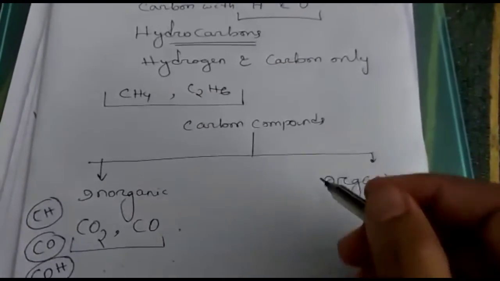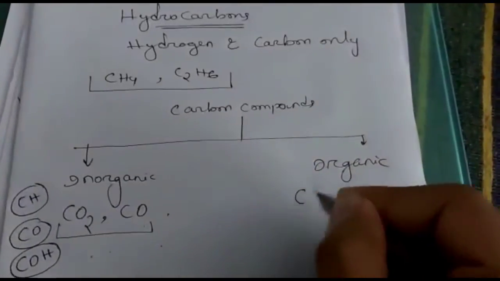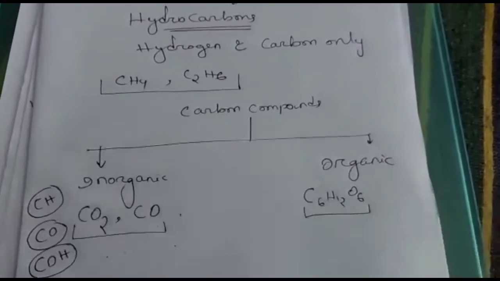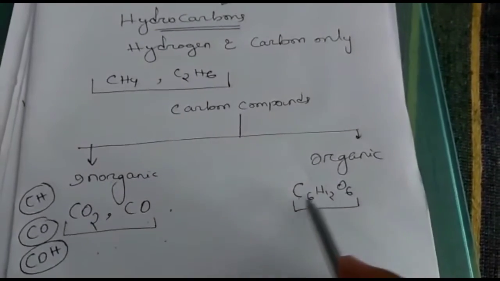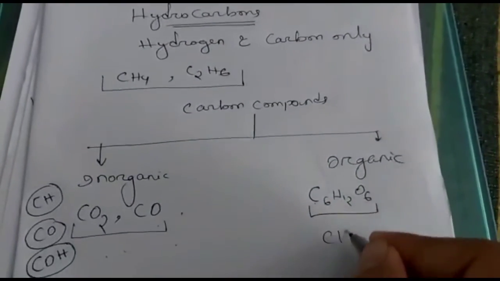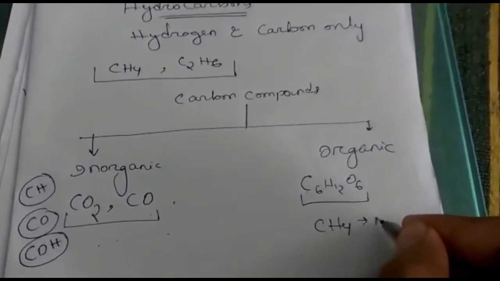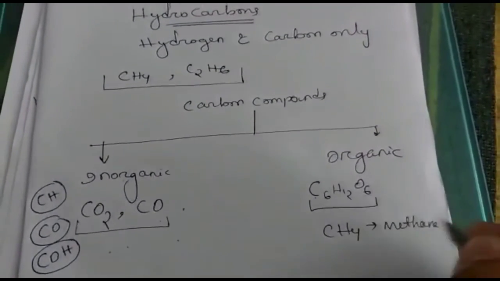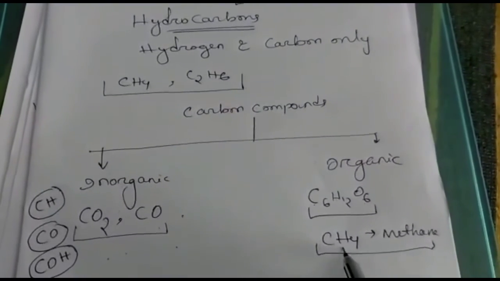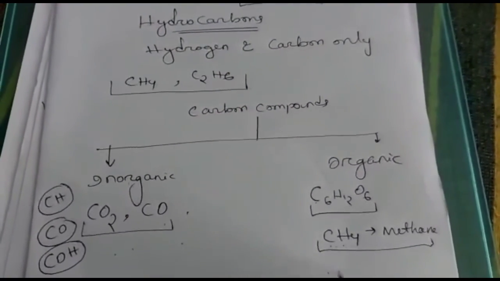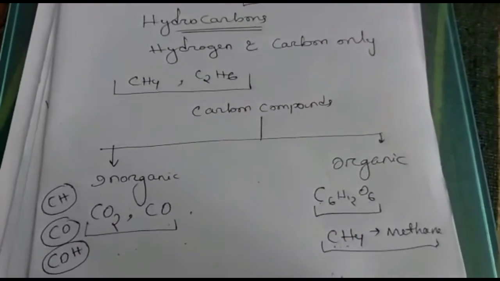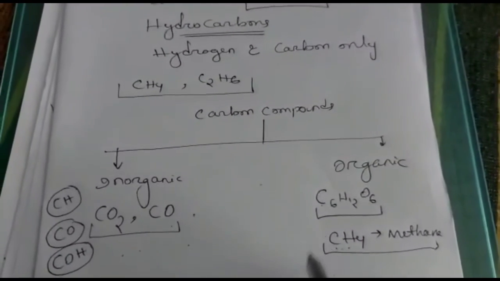But in the case of organic compounds, you can take C6H12O6. This is an organic compound. Here also carbon and oxygen are present, but hydrogen is also present. Or you can say CH4, methane. The name of CH4 is methane. This is also an organic compound. This is also a hydrocarbon, as it is the combination of carbon and hydrogen. So this is the classification of carbon and its compounds. Now we will discuss the classification of hydrocarbons.